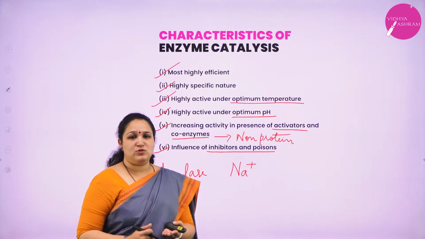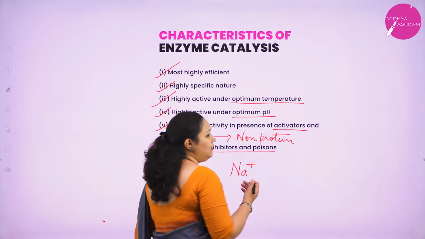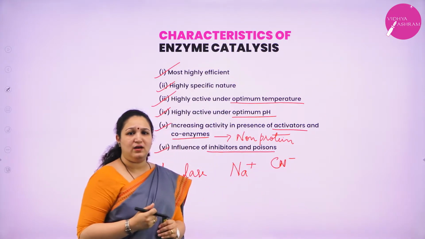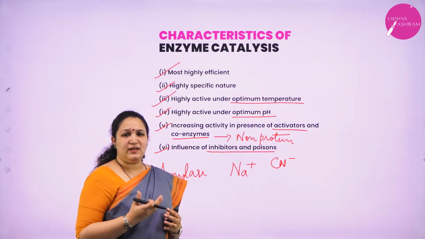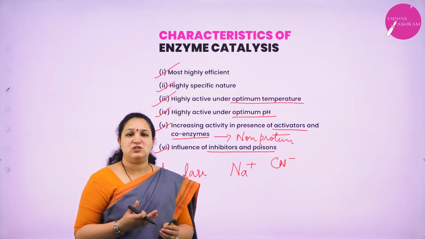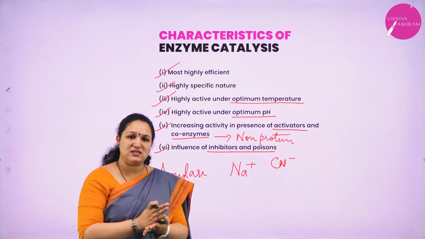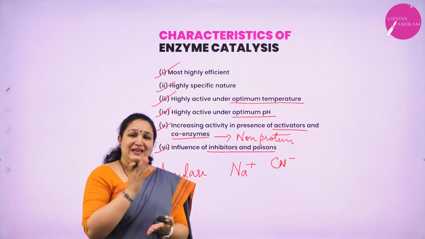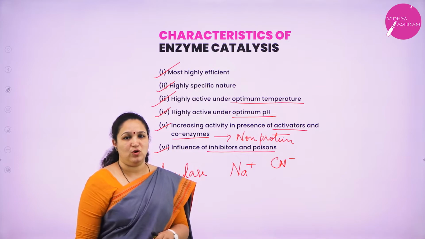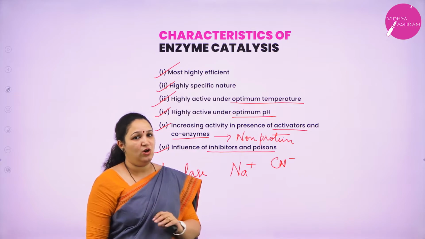The last one: in the presence of inhibitors or poisons, the efficiency of the catalyst reduces. Such substances are, for example, cyanide ion, or arsenic, and many such examples. Usually the drugs which we take, like antibacterial drugs or antibiotics, some of the antibiotics are targeting the enzymes of the bacteria, that is, they are inhibiting the enzymes of the bacteria so that they will not grow and the infection will reduce. So inhibitors and poisons are those which reduce the efficiency of enzymes.